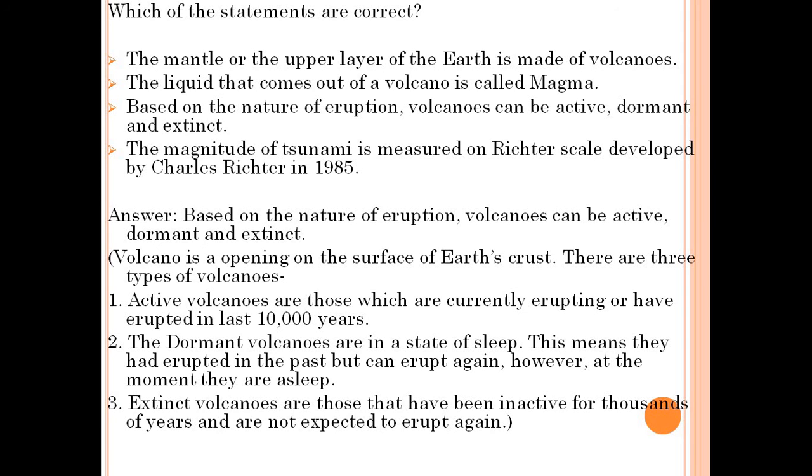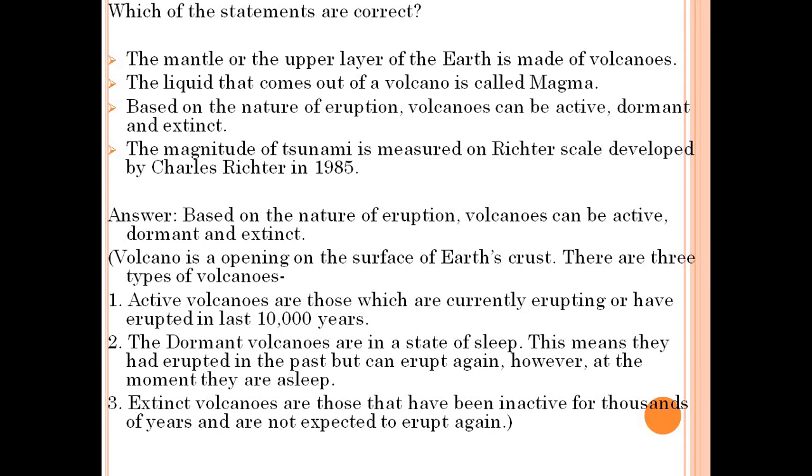Volcano is an opening on the surface of Earth's crust. There are three types of volcanoes. Number 1. Active volcanoes. Active volcanoes are those which are currently erupting or have erupted in the last 10,000 years. Number 2 is the dormant volcanoes.